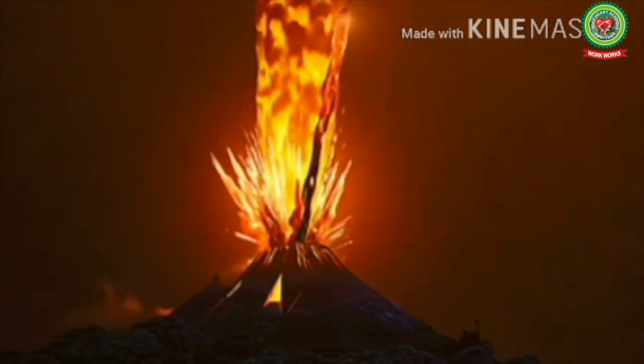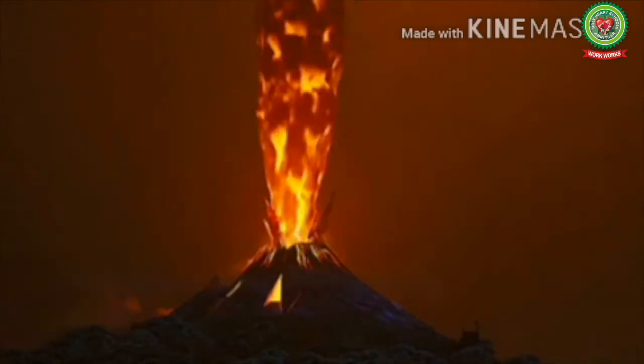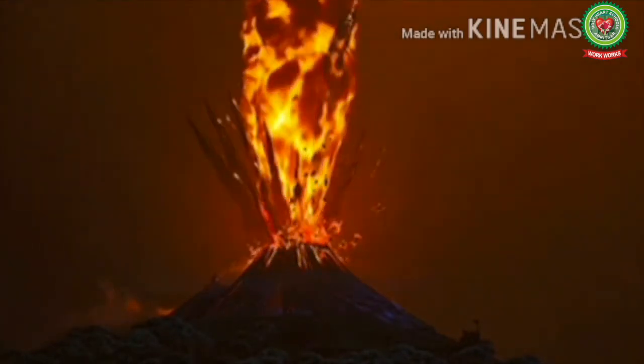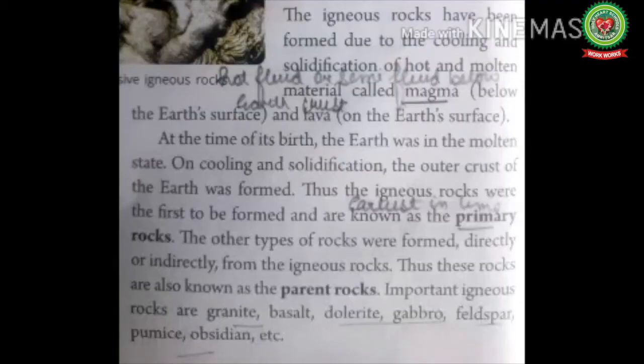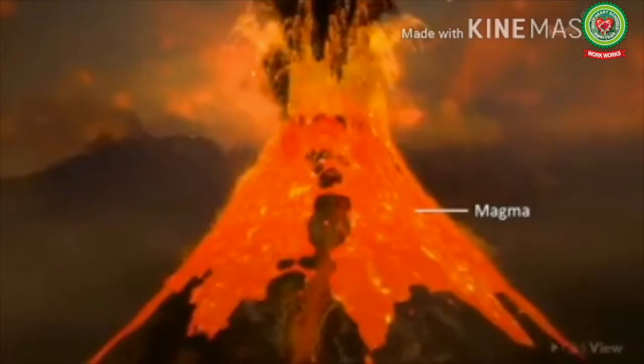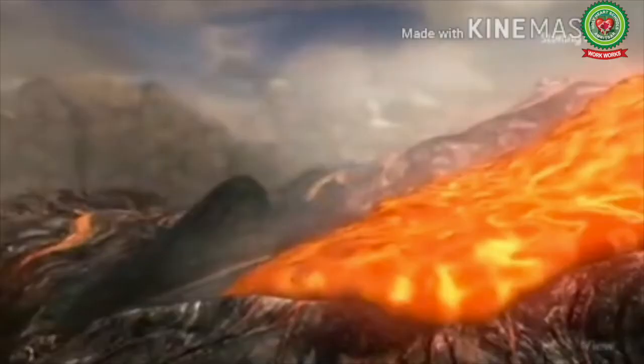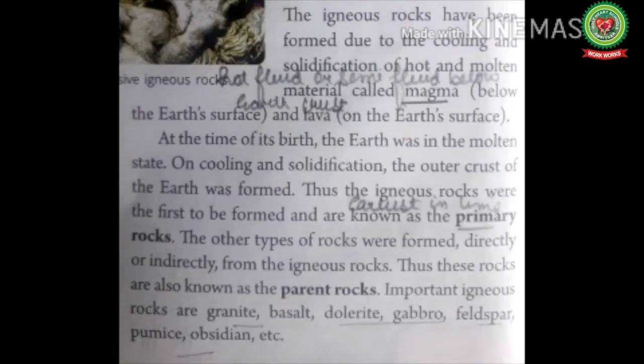Volcanic eruption means coming out of hot molten material from the earth crust through an opening called vent. The igneous rocks have been formed due to the cooling and solidification of hot and molten material called magma below the earth's surface and lava on the earth's surface. Magma can also be defined as a hot fluid or semi-fluid below the earth crust.